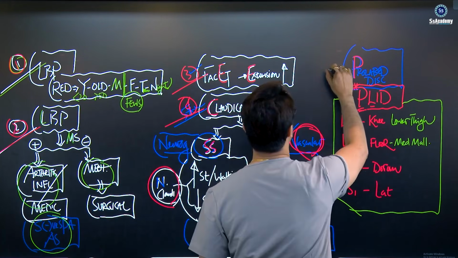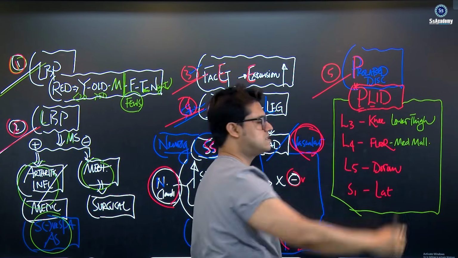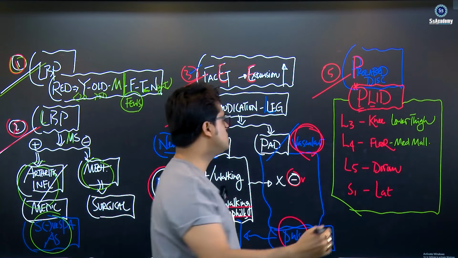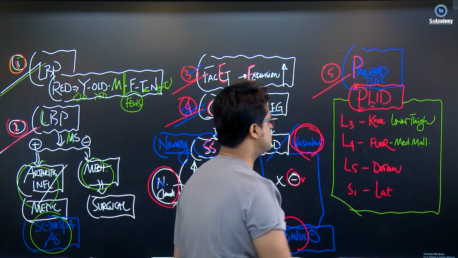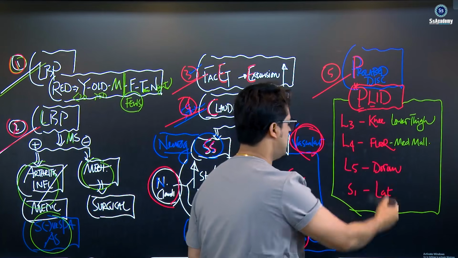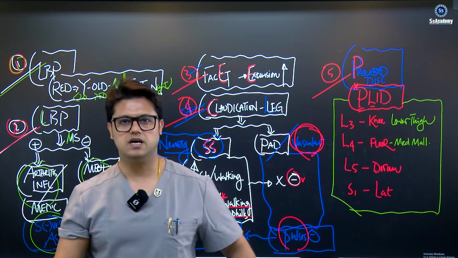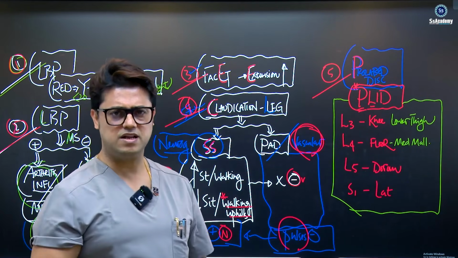And the last box, the number 5 box, is the prolapsed intervertebral disc. Depending on the levels, my dear, you can think L3 knee, L4 down to the floor with the medial malleolus, and L5 the dorsum, and S1 lateral border. Depending on that, you can make the diagnosis.